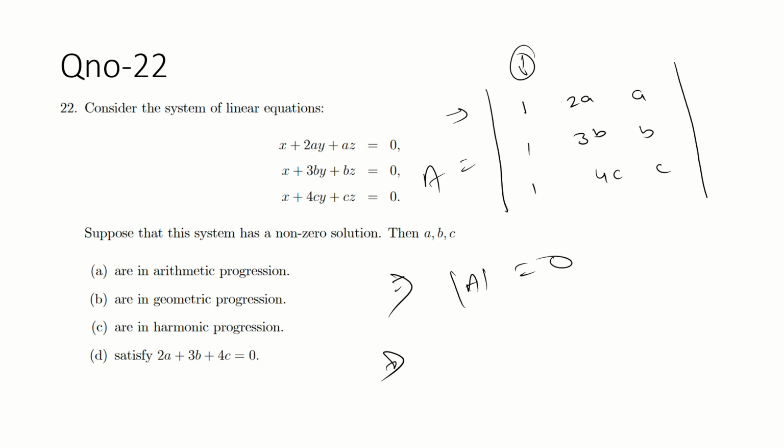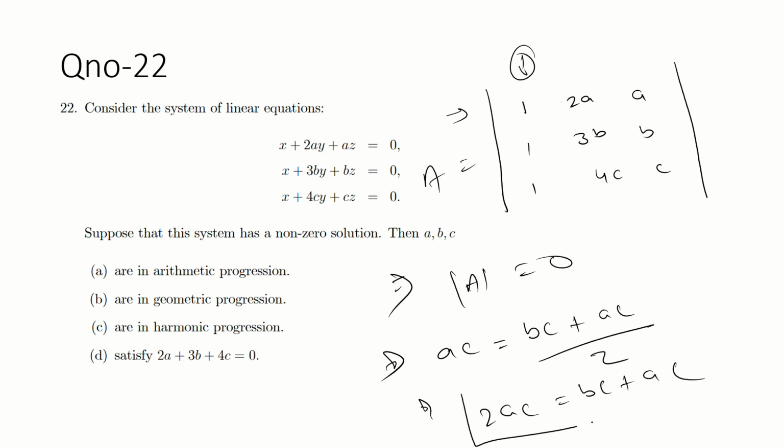Sir, I got AC equal to (BC plus AB) upon 2, BC upon AC by 2. So if we multiply here, that is 2AC by BC plus AC. This is the condition for what?